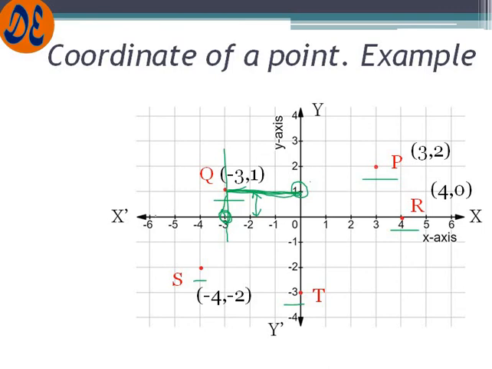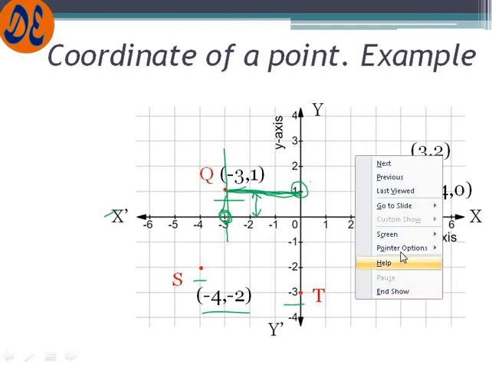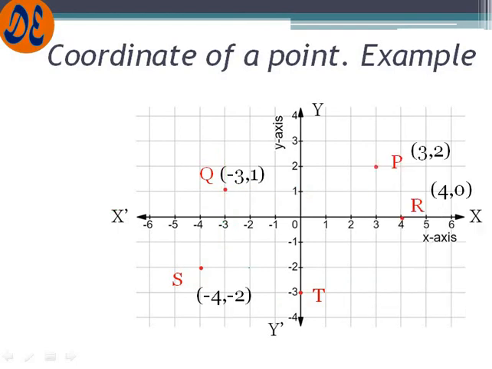See, in this quadrant I have already told you that negative points are there. So here what you see, this point, if we want to take the x point, just draw straight and it is meeting at minus 4. So the x coordinate is minus 4 and here it is meeting at 2, so it is minus 2. Now here you can see 4 and 0. So the x coordinate, the line is on the x axis. So the point is on the x axis.